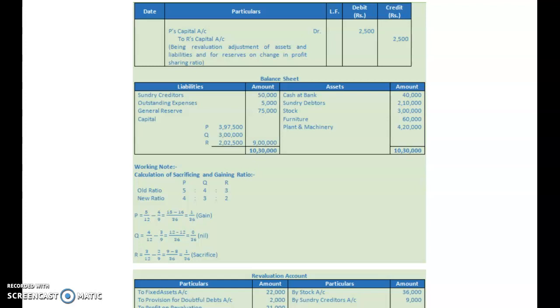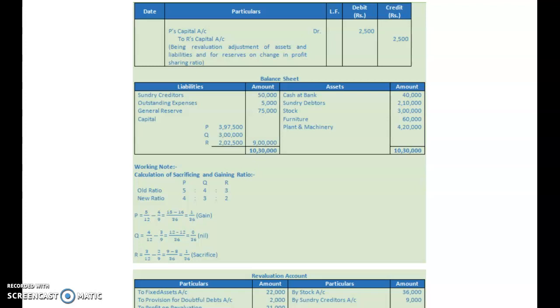In the case of Q, earlier he was having 4 by 12, now he is having 3 by 9. Earlier he was having 1/3, now he is also having 1/3, so he does not have any change. Neither is Q sacrificing nor gaining. Coming to P, P has a gain of 1 by 36, and R has a sacrifice of 1 by 36. What will we do?